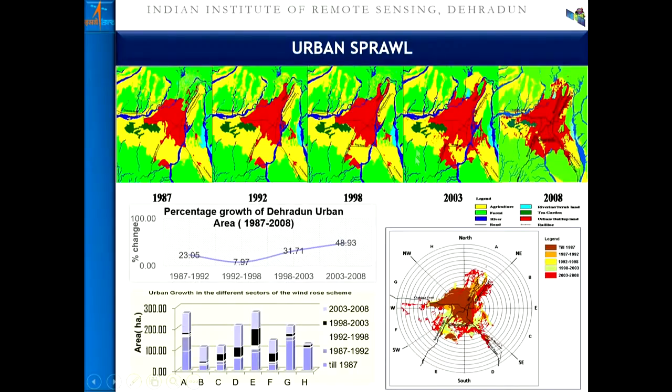Then one can go for the sprawl based on the time series data. This is Dehradun city, which was once, before the formation of the state and the capital, a sleepy city and an abode of the people who superannuate and then want to live a peaceful life. The city was calm and confined by the Himalayas on the northern side and the Shivaliks on the southern side.